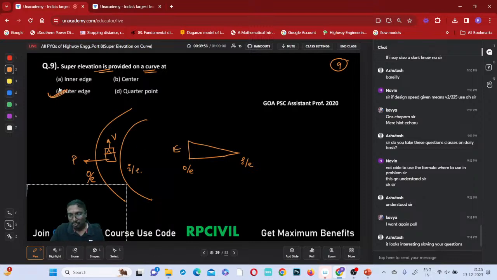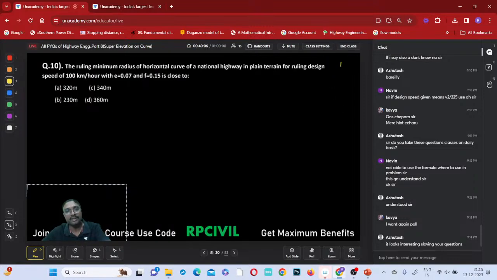Outer edge side, that super elevation or this rise or sloping is done, or inner edge side it is done? Tell me, everyone. Which side it is done? On outer edge side only it is done, or not? On outer edge side only it is done. So which one is the correct answer? Outer edge is the correct answer, right? So shall we move to the next question? Right.